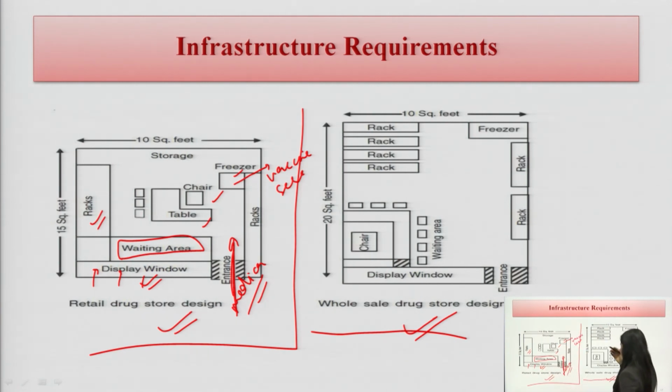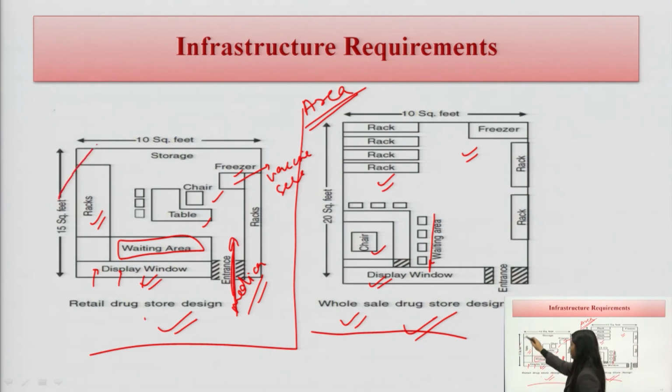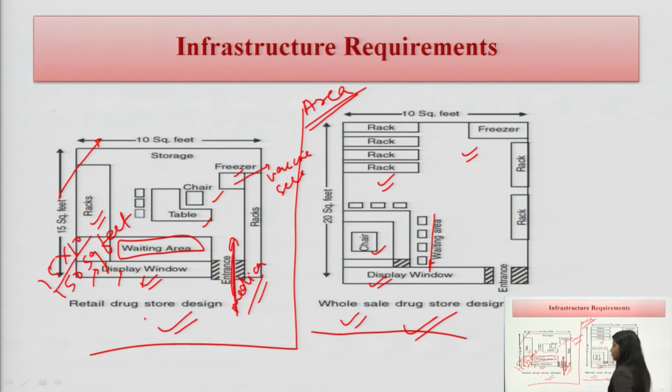Here we can see for the wholesale, there should be the display window, same as with the retail drugstore. The chair, the waiting area should be there, racks are here, freezer is here. So, all are the same for retail and wholesale, the only difference is the minimum area. For the retail drugstore, the area is nearly 150 square feet. So, 150 square feet is the minimum area for a retail drugstore.